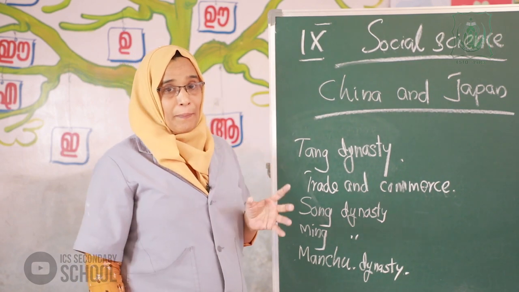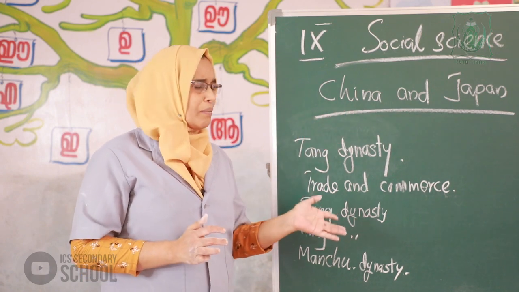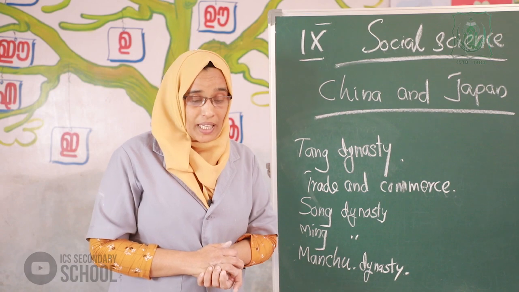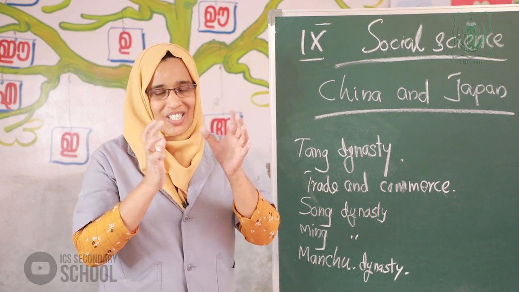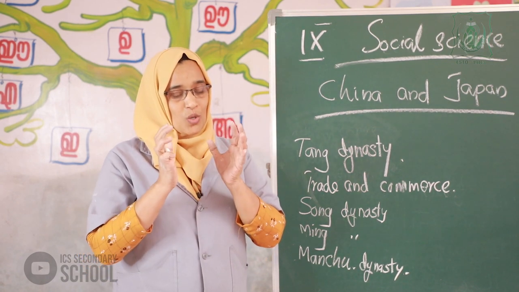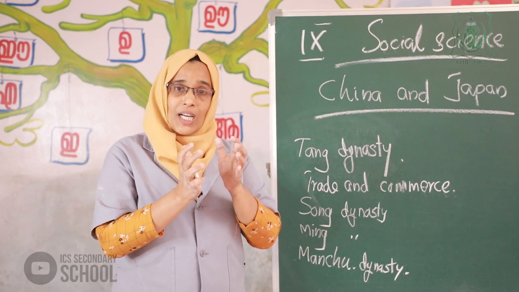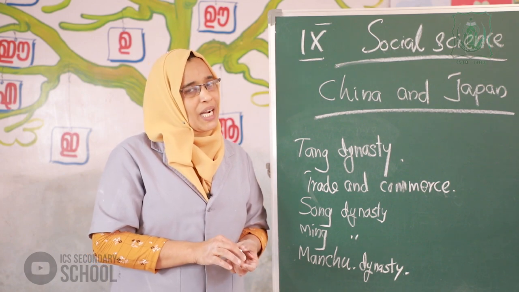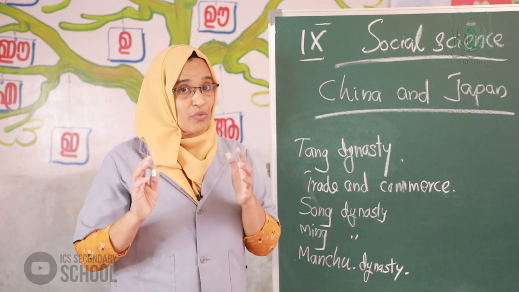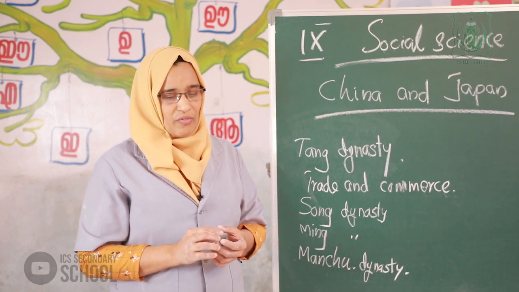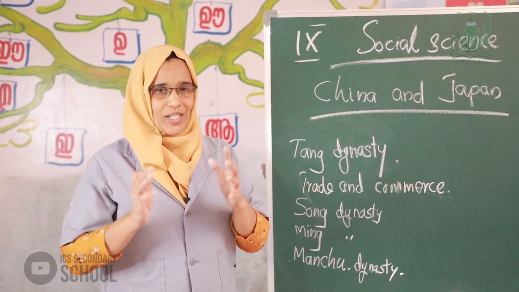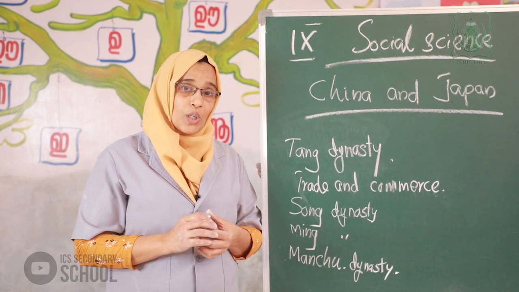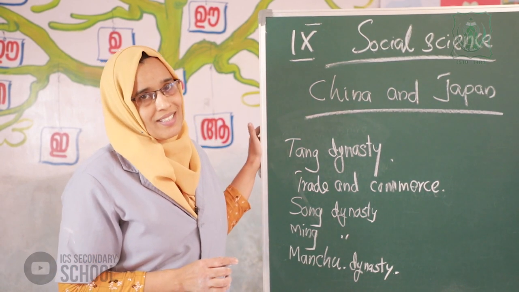Then medieval Japan. In medieval Japan also, the emperor was the supreme head, but the administration was in the hands of feudal lords known as shoguns.